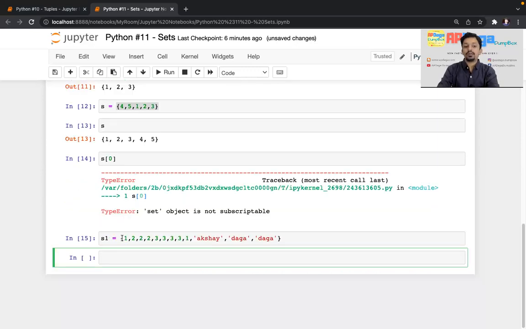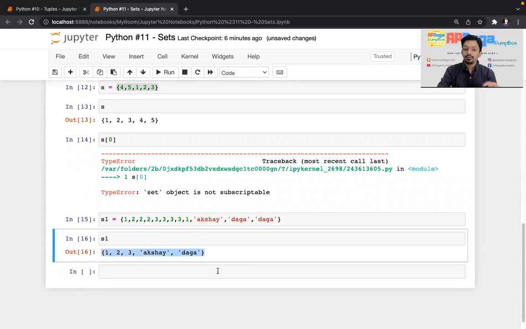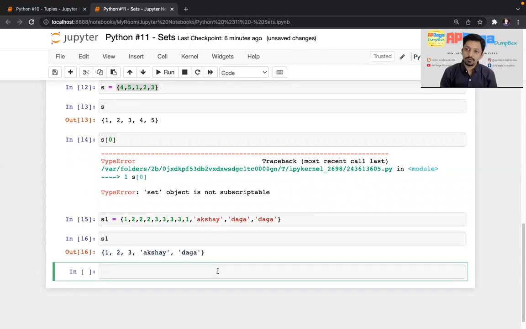If I create that S1 and print it, you can see all the duplicate elements are removed. Only unique elements can be placed in a set. Even if you provide duplicate elements, it will remove them and keep just a single copy of each element. Those are the two major differences when you compare a set with list or tuple.